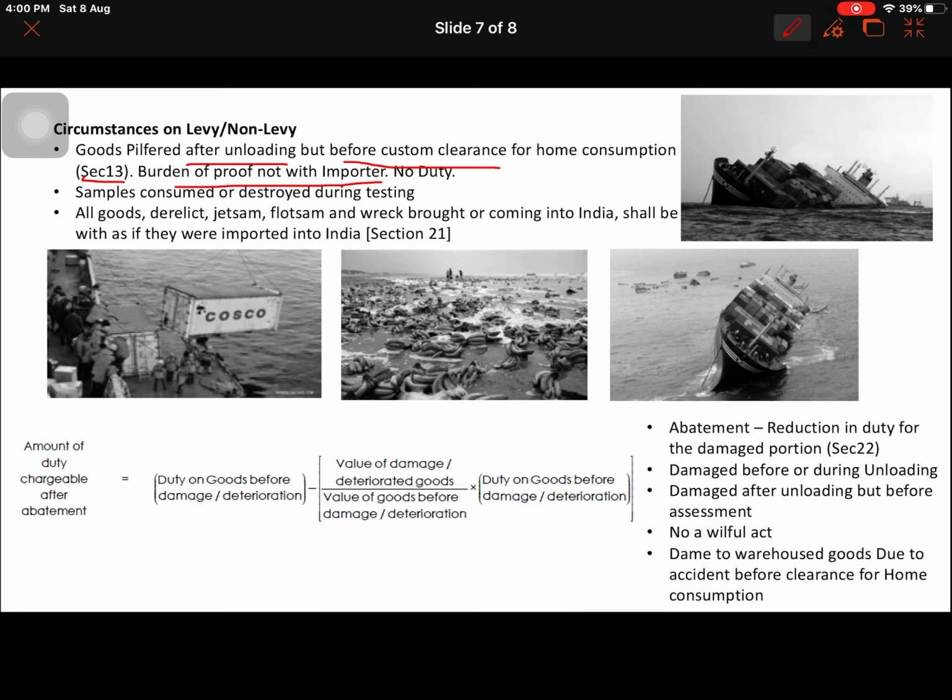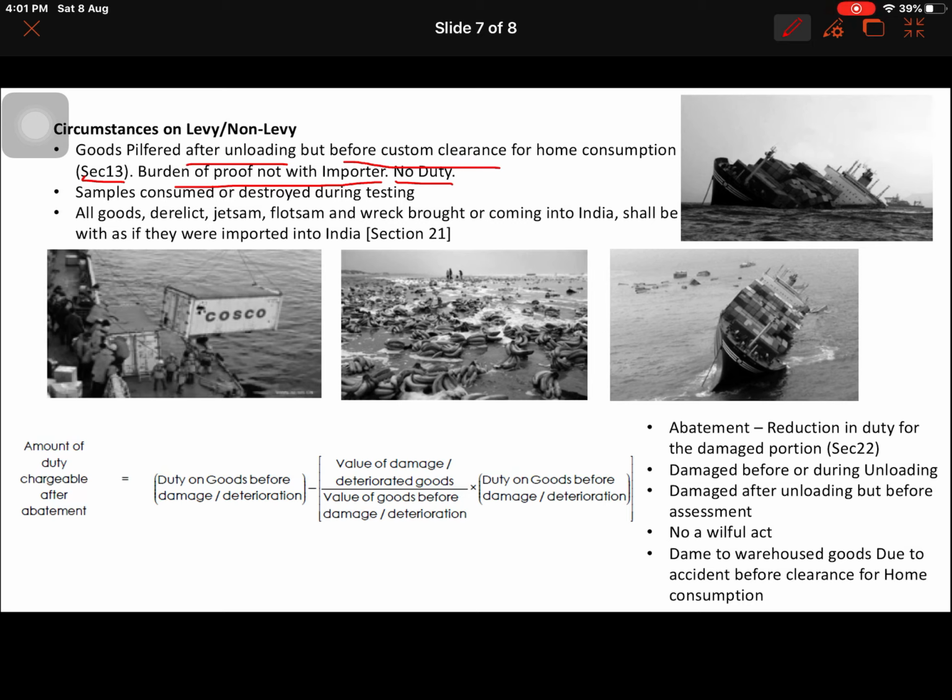The burden of proving the pilferage is not with the importer. This is a very important point. And no duty needs to be paid. The invoice will contain, for example, 13 numbers of items, and the goods that actually come for clearance are fewer than that. The importer is not responsible for this, and no duty is payable on the shortage item or the pilfered item. Also, the supplier from the outstation confirms that he has sent the full quantity as per the invoice, and he has relevant evidence for that. At that time there is no duty, and the burden of proving this does not lie with the importer.